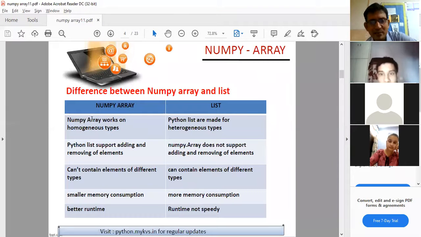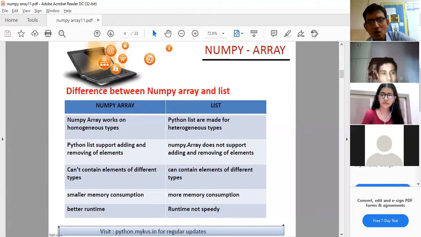We just explained this point: a NumPy array works with homogeneous types, the same data type. Yes. Homogeneous type means that the elements of the array should be of similar type. Their data type should be the same. But if you look at the list, Python lists are made up of heterogeneous types. So we can have the same elements and also different elements in the list. We have already seen in the earlier lectures that a list may contain integer type, float type, string type in a single list. That's why we say that the elements of the list can be heterogeneous.